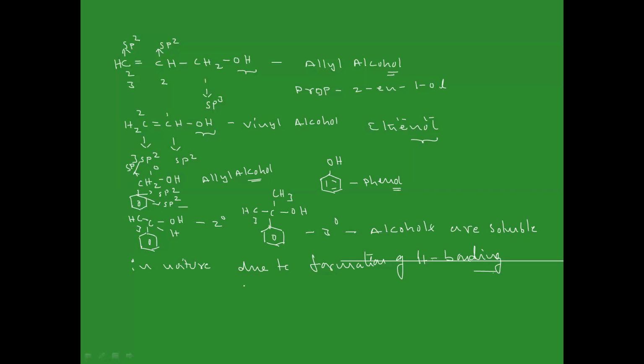And coming to nomenclature, how can you do the nomenclature? For nomenclature of alcohols, we have two methods. One is the carbinol system, another one is the IUPAC system.